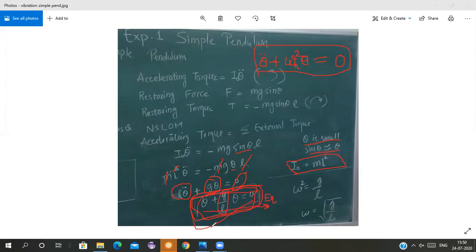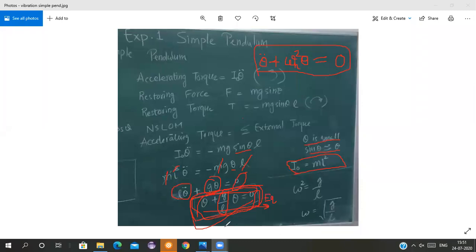Can you all reply in the chat box, or can anyone unmute and tell me the value of omega n square? G by L. Yes, students, all of you are awake. G by L. I think you are sleeping, students. Is it so? Can you all chat with me? Yes. Omega square will be g by L.